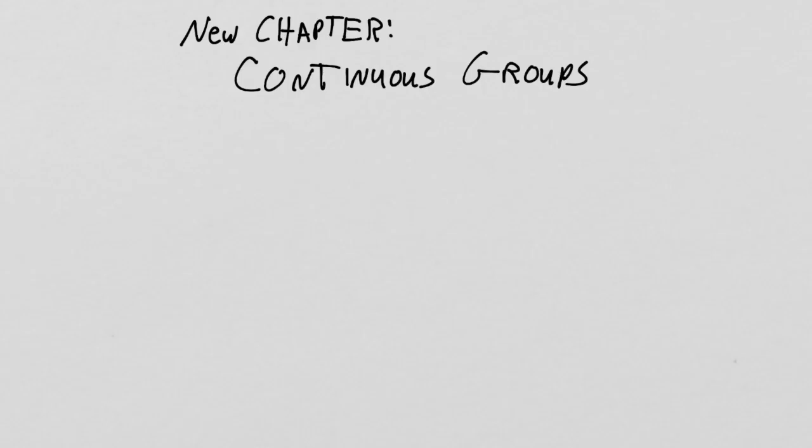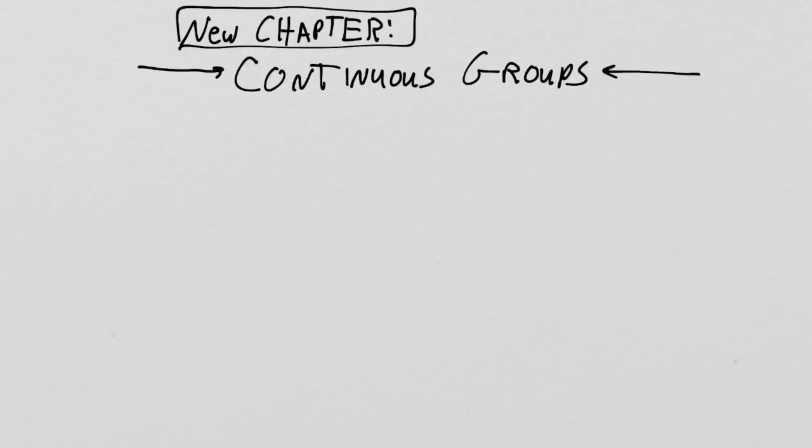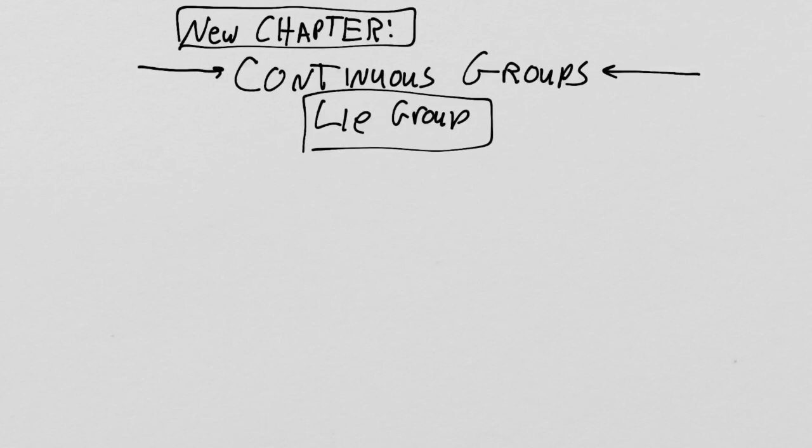All right, so now we're going to move on to a new chapter. We are now going to talk about continuous groups. And this, of course, is getting into the heart of what a Lie group is, which we have not yet gotten to. We've discussed the classical groups, and we can certainly get a sense that the classical groups are going to have some kind of continuity because we know the classical groups are matrices.